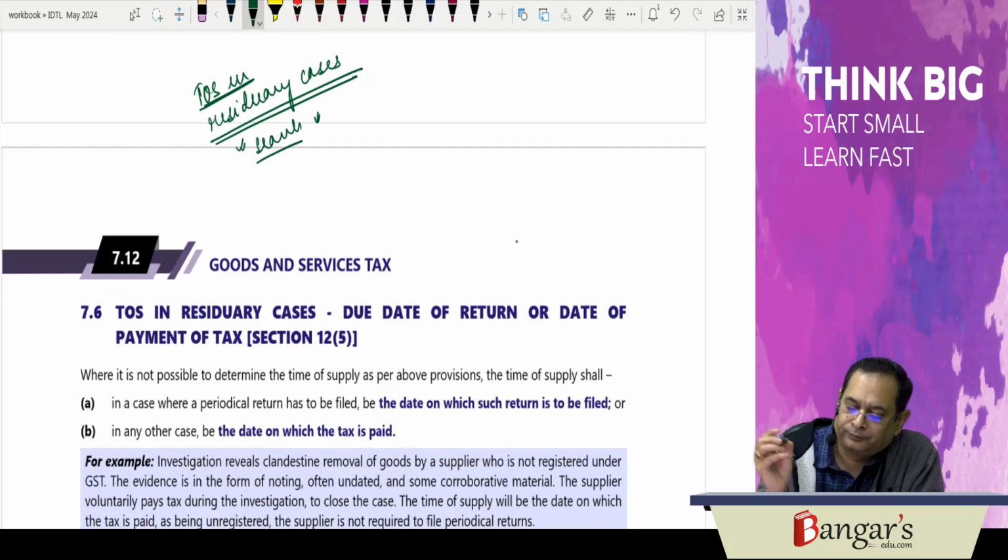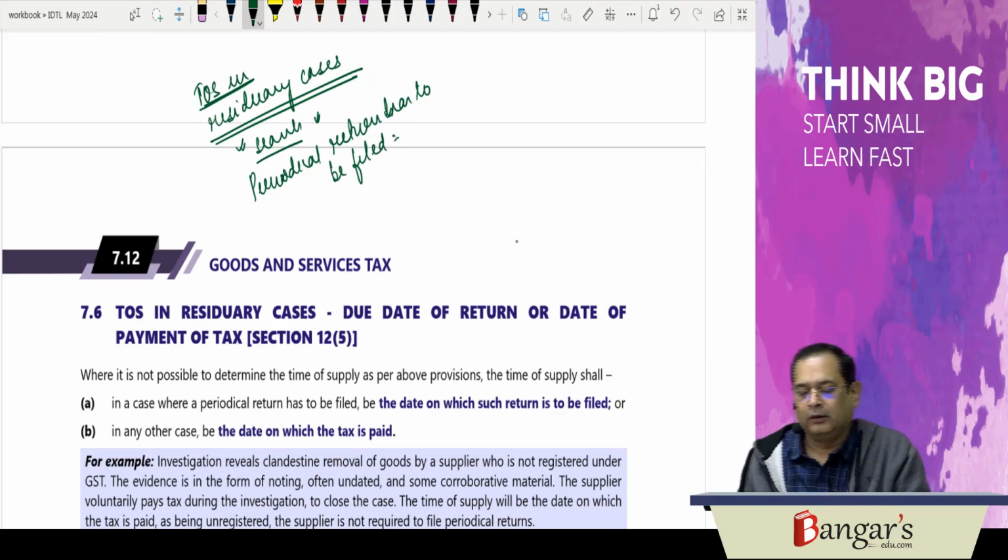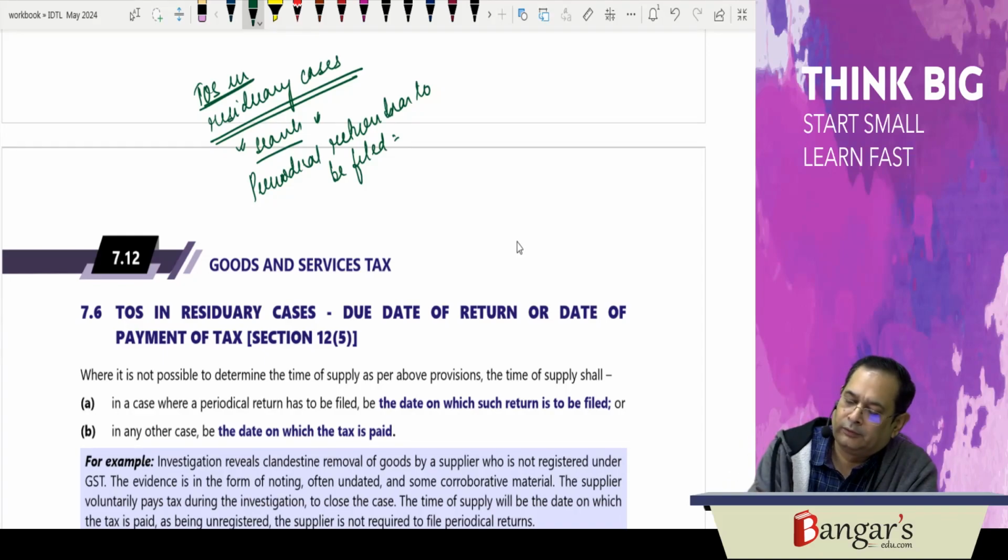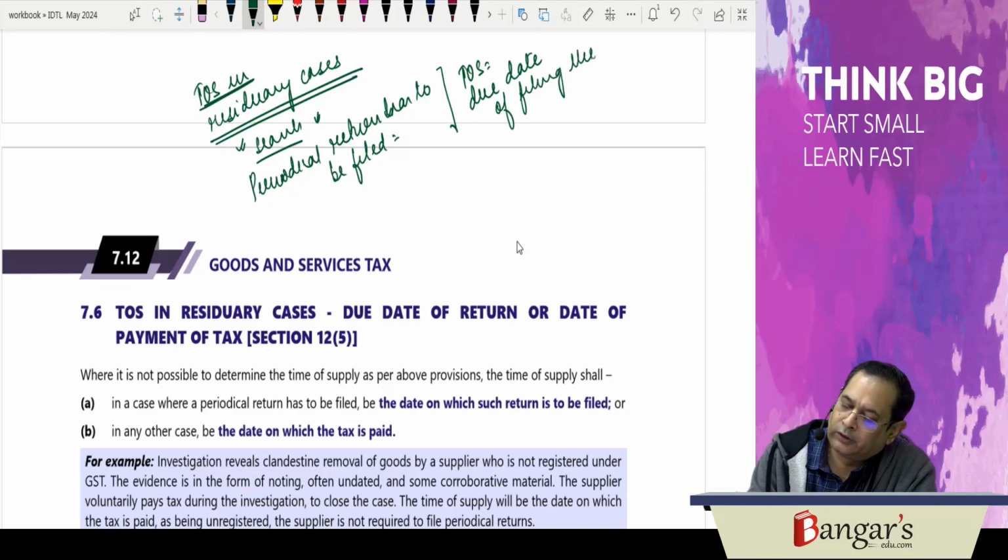So here, if a periodical return has to be filed, then what will be the time of supply? It will be the due date of filing the return.